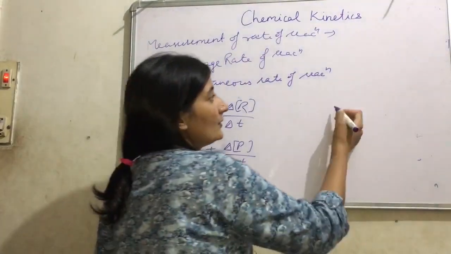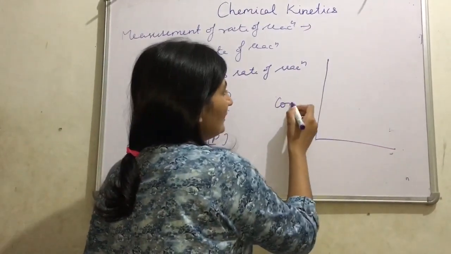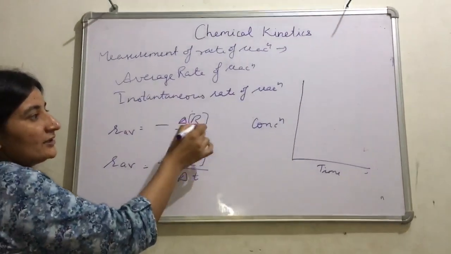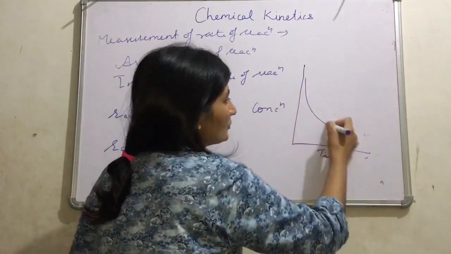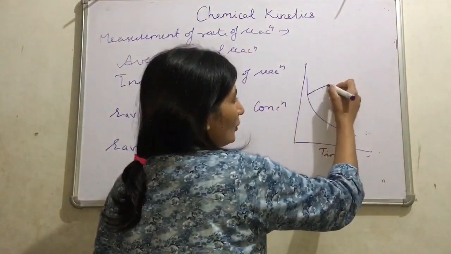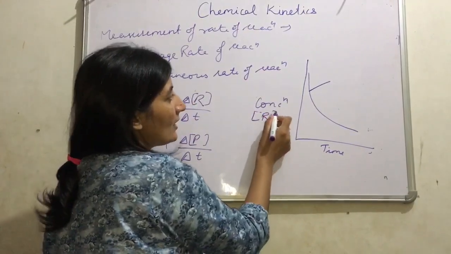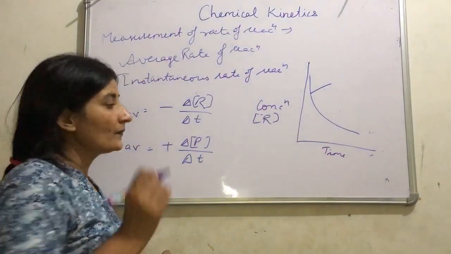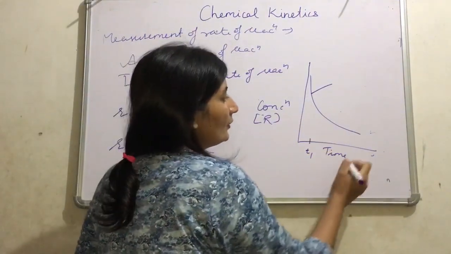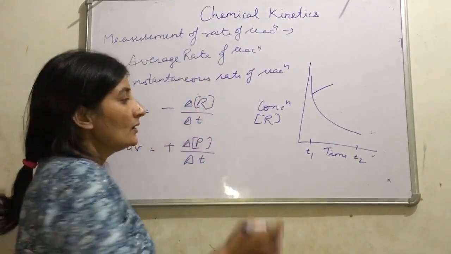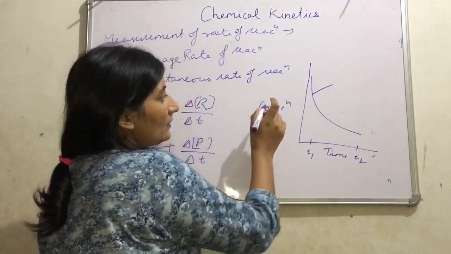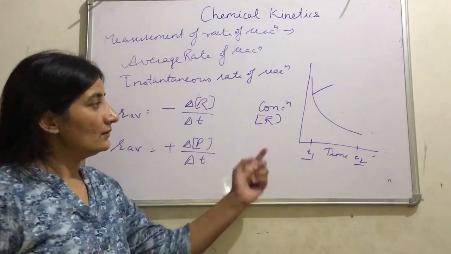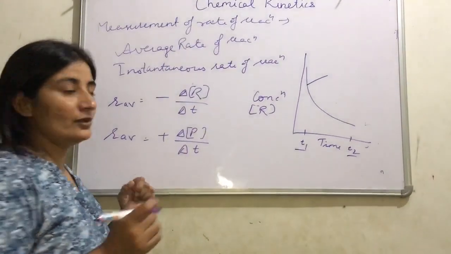For example, if we want to plot a curve between concentration and time, then from this rate expression, the concentration of reactant decreases with the passage of time. So the curve is like this. Here the concentration is that of reactant R. Suppose time T1 and time T2 are given. Now we have to find the rate of reaction between T1 and T2. So this rate of reaction is known as the average rate of reaction.